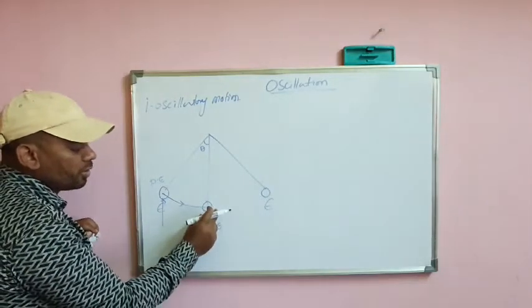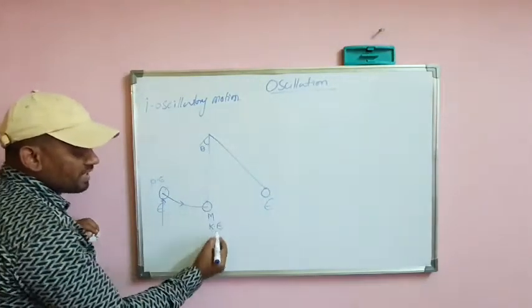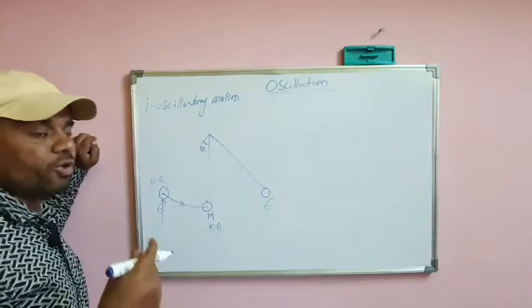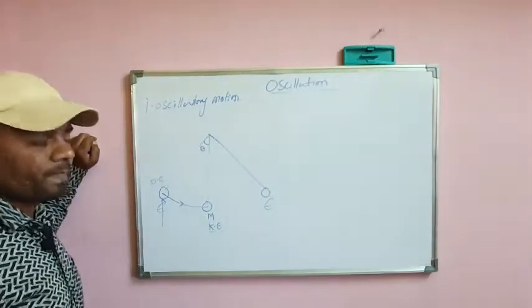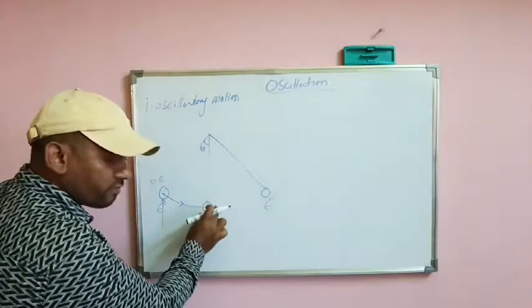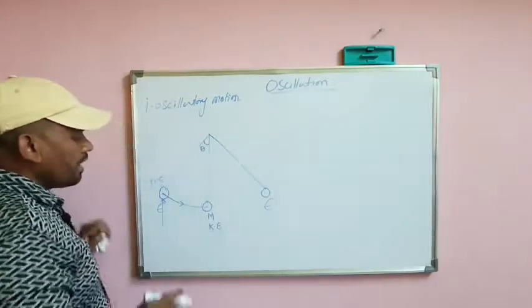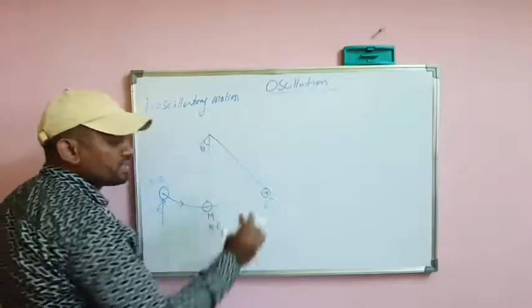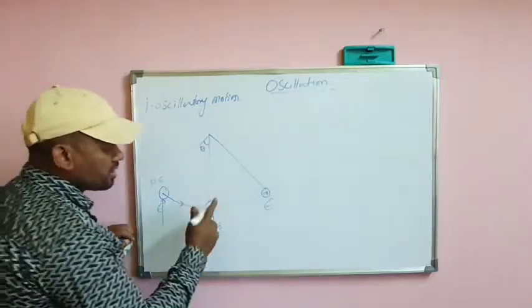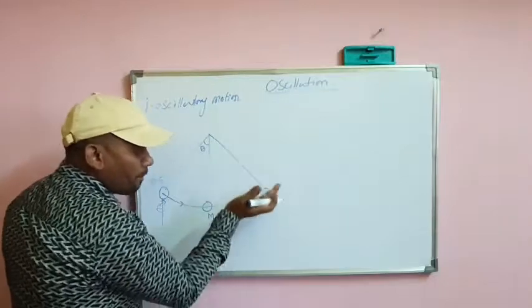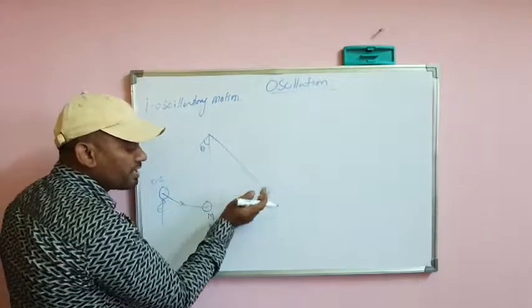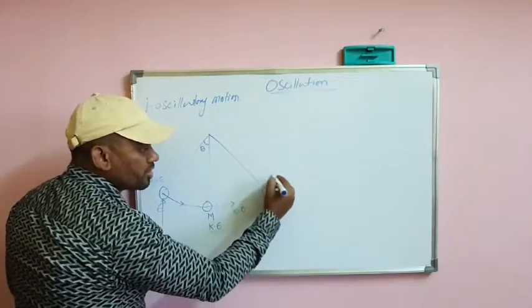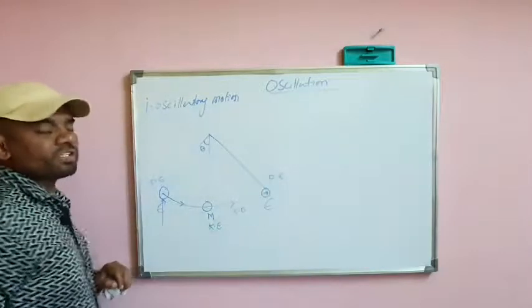Due to its kinetic energy, which in Newton's law of motion we call inertia, the bob continues its motion and reaches the extreme position on the other side. As the bob reaches its maximum height, kinetic energy slowly converts into potential energy. So here the potential energy is maximum.